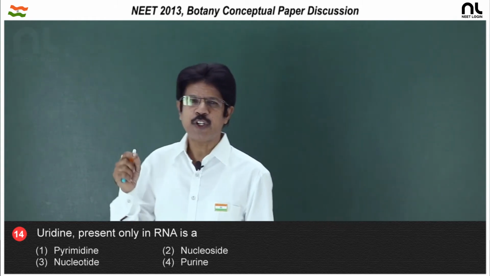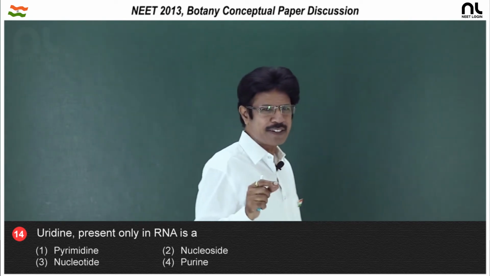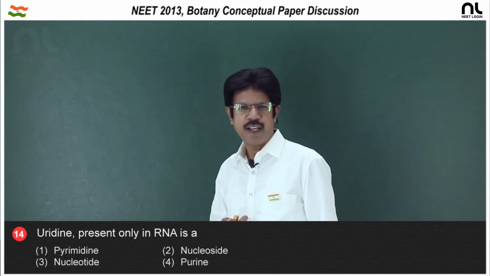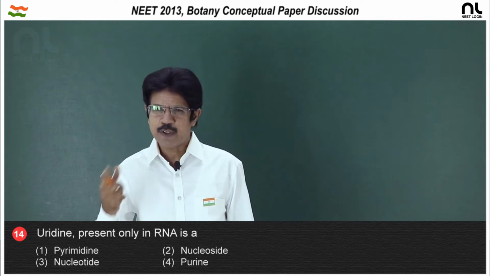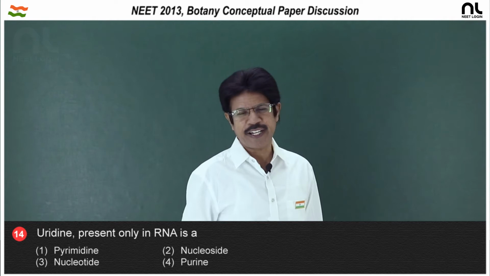forms a nucleotide. The number of nucleotides in nucleic acid is 8: DNA nucleotides 4, RNA nucleotides 4. Adenine is a nitrogen base, adenosine is a nucleoside, adenylic acid is a nucleotide.